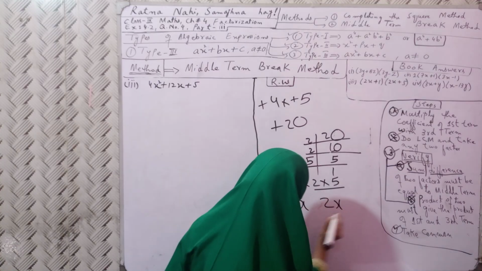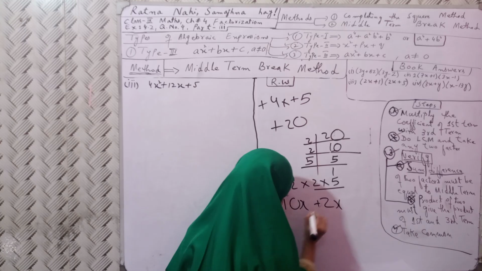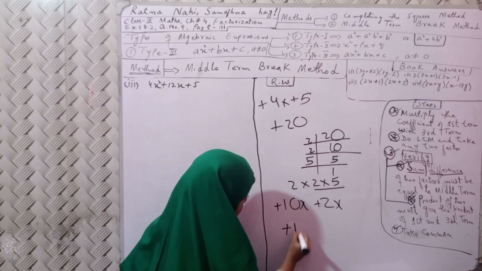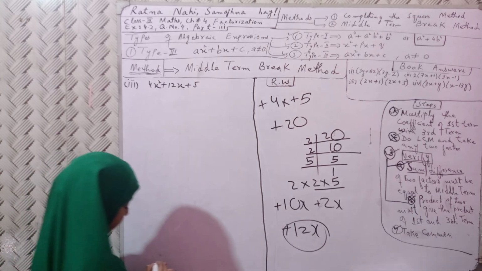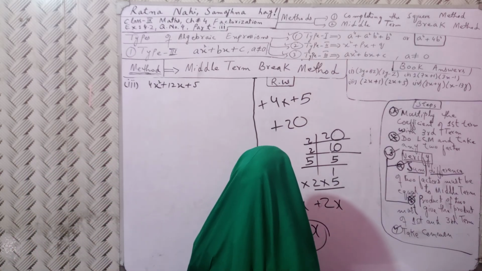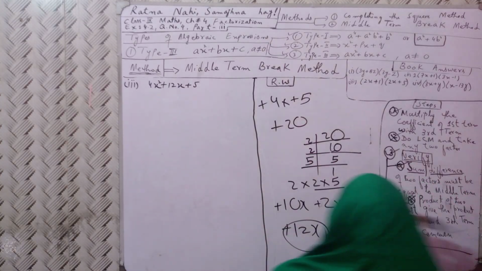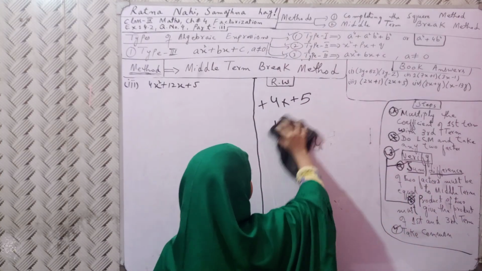Plus 12 and x plus 12 is plus 12x. So I am removing this and I am coming to the step.